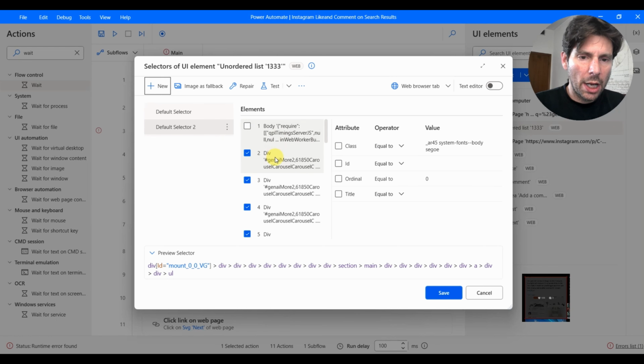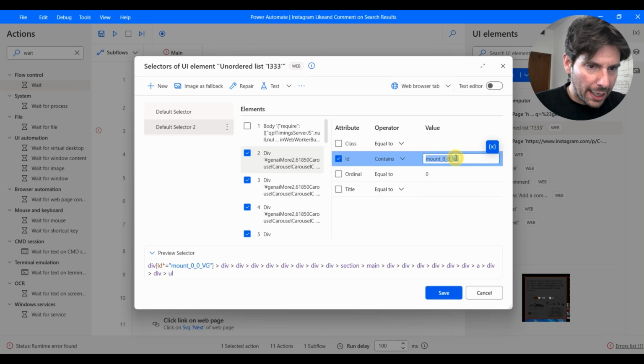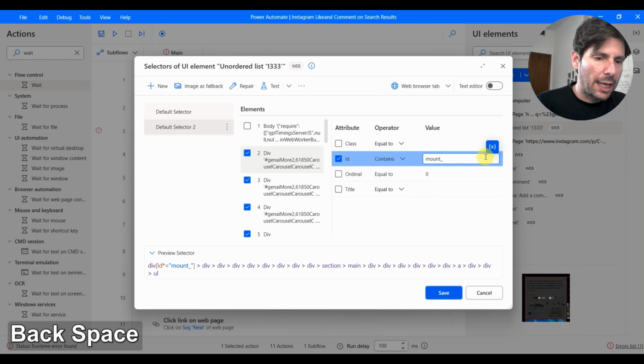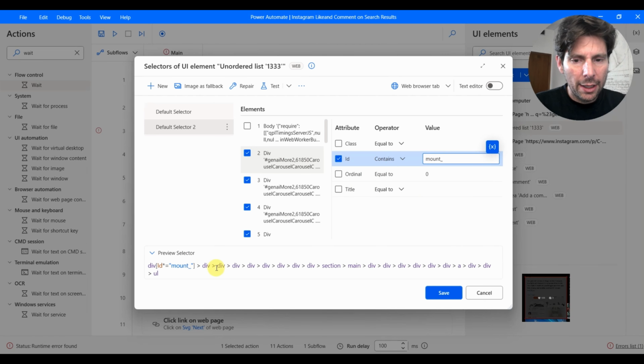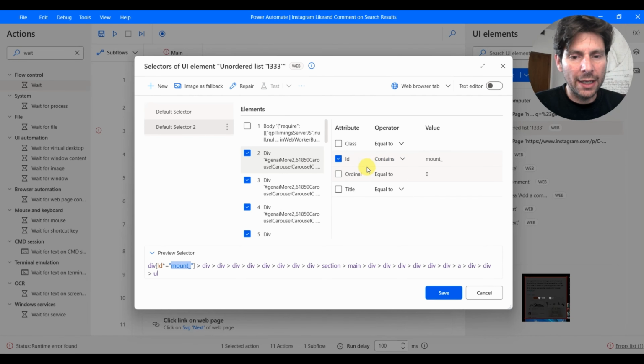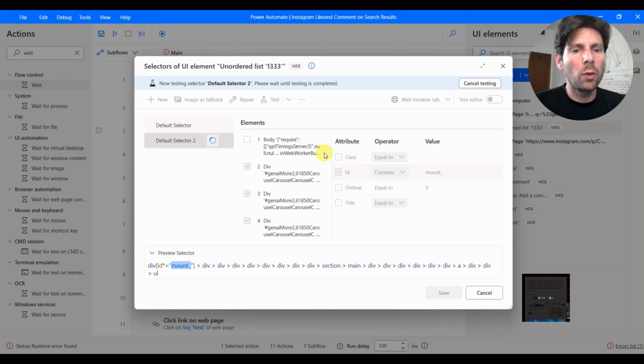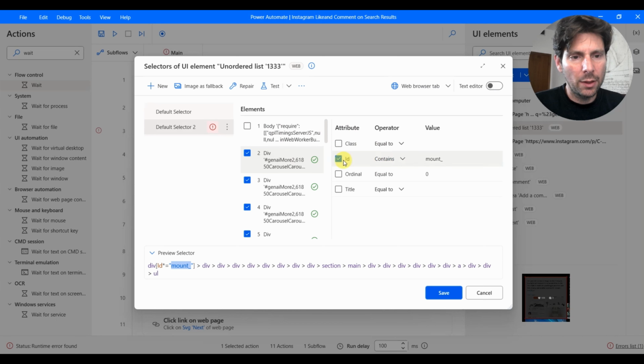In this example, what I'm going to do is I'm going to go here. I'm going to set this to contains, and I'm going to change this value like this. This is going to make it so that we match everything that has mount, but that part changes dynamically. We're just looking for mount inside of the ID. If I test this, maybe it's going to find multiple ones, but it doesn't really matter. We can click on any one of those. So let's see if it's going to find the right selector. It didn't find the selector. We need something else to match it with.